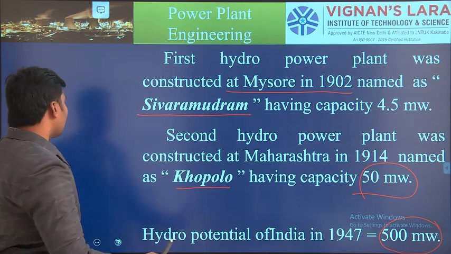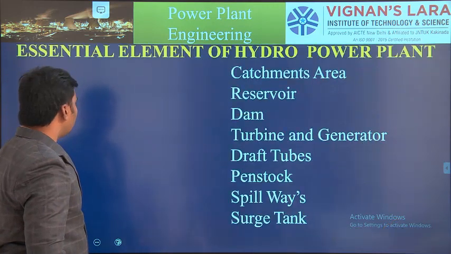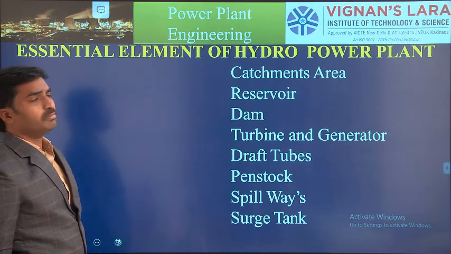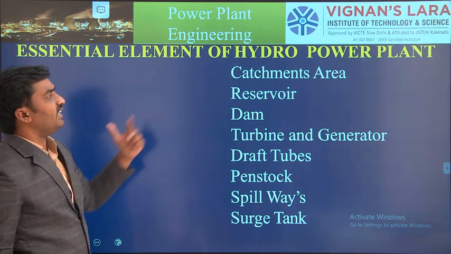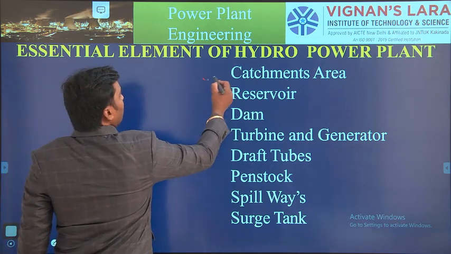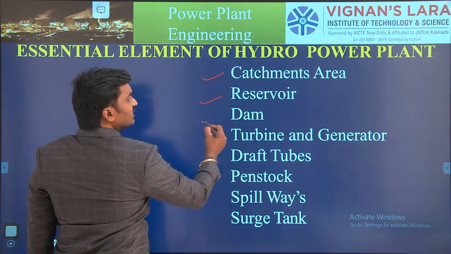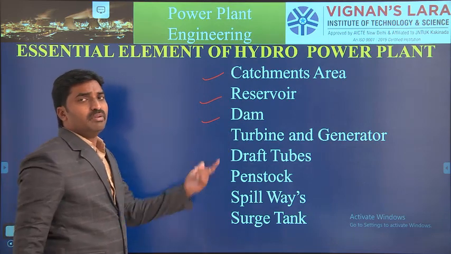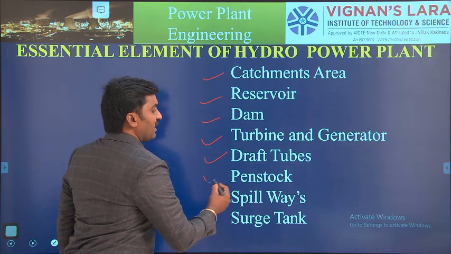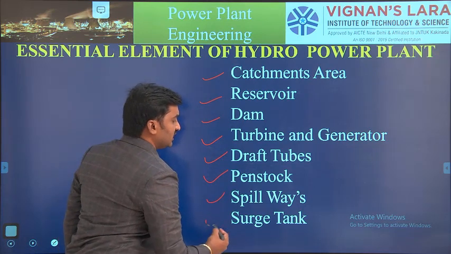What are the essential components of a hydroelectric power plant? The essential elements are mainly 8. So what are the 8? The first is the catchment area, next the reservoir, the dam, and the combination of turbine and generator. Then the draft tube, penstock, spillway, and surge tank.